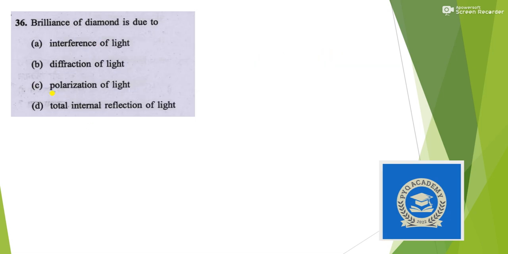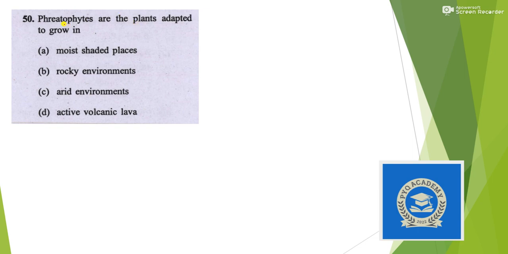Next question. Brilliance of diamond, a question asked in various examinations. Just mark this option. Answer is option D. Total internal reflection is the phenomenon behind the brilliance of diamond. Okay, next question. Xerophytes are the plants adapted to growing in arid regions.